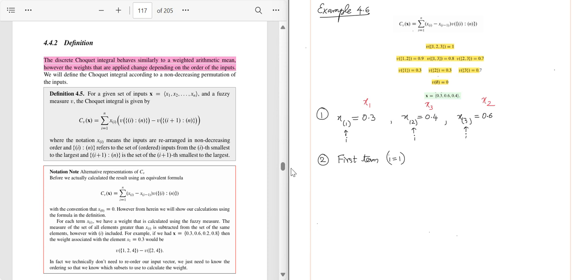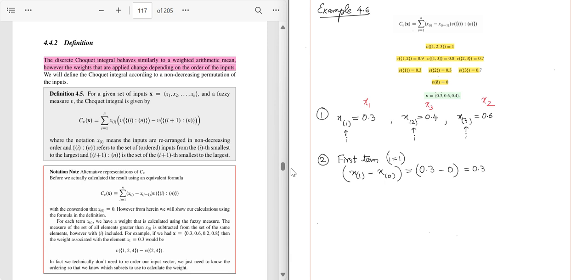The first term is I equal to 1. So it talks about x of I, that is x of 1, minus x of I minus 1, which is x of 0. x of 1 after rearranging is 0.3, and there is no term x of 0, so we can take it as 0. So it will be 0.3.